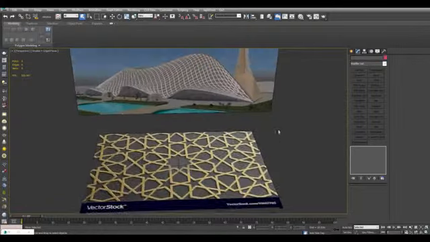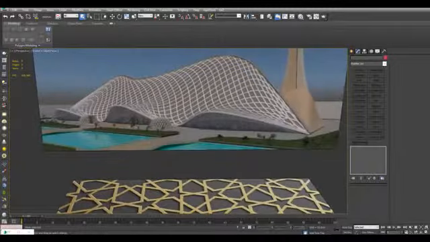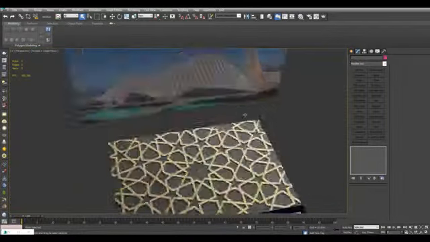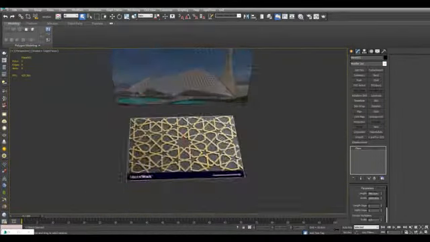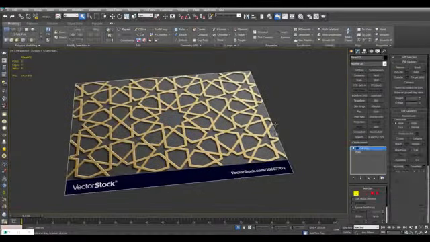Hello, I got a request where I can fit this kind of pattern right here onto this kind of shape. And that's what I'll show you how to do. So first let's create the pattern here. So I'll just apply the edit poly.